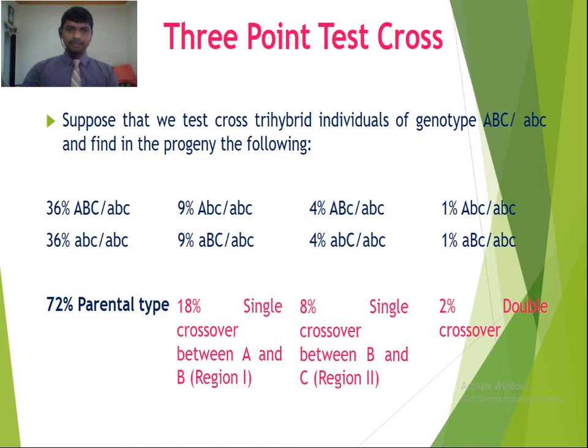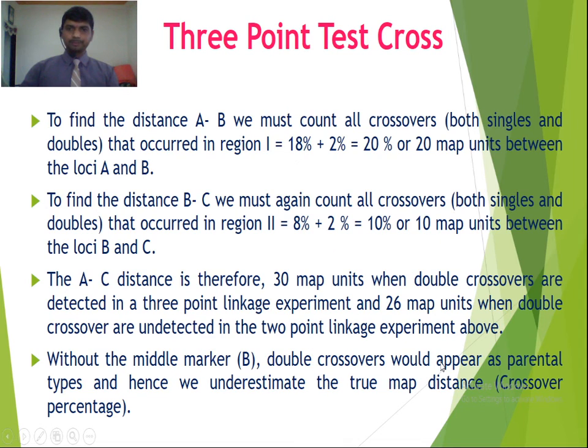So this is the distance between A and B. Now the distance between B and C is calculated by considering 8% single crossovers between B and C, this is region 2, plus 2% double crossovers. So 8% plus 2%, that becomes 10%. So 10% crossover is equal to 10 map units. So this is the distance between loci B and C.